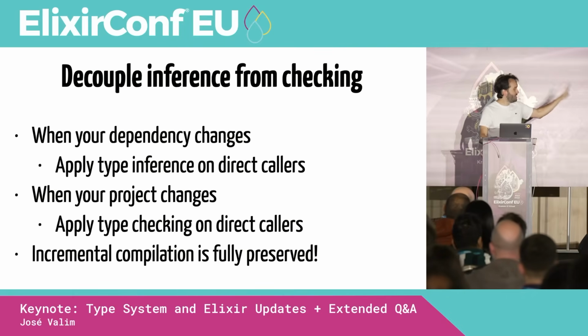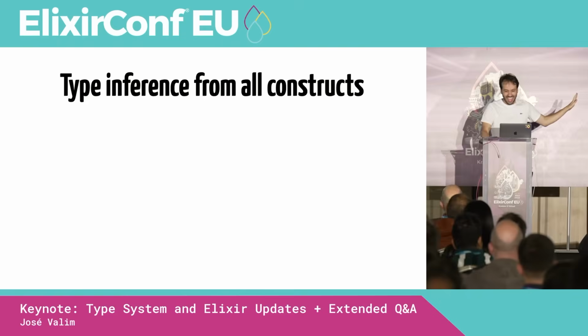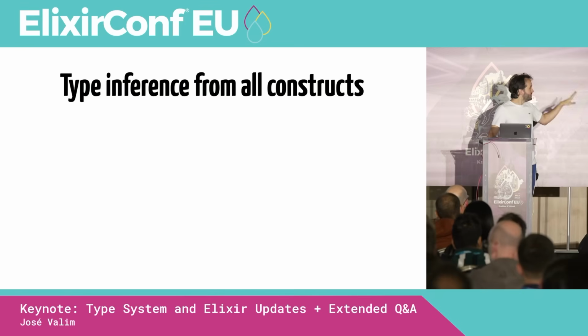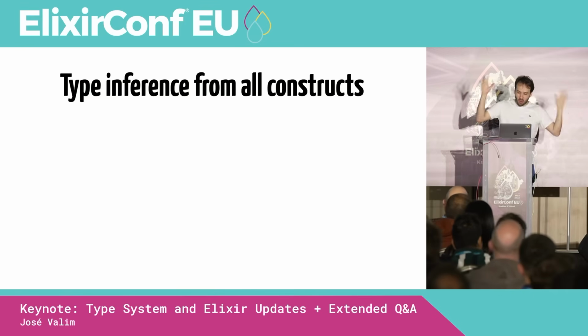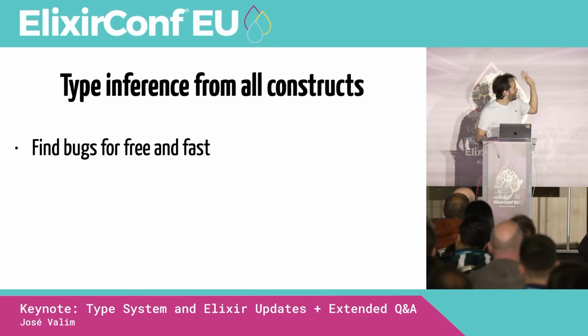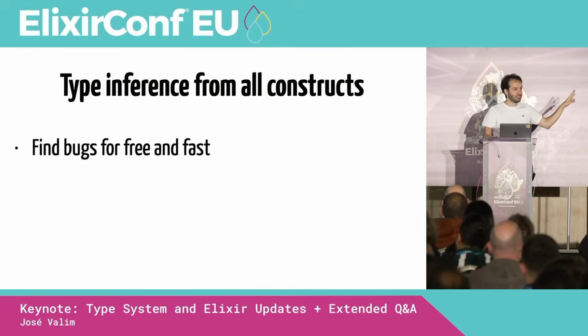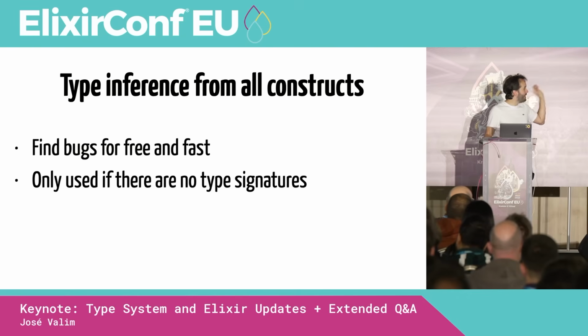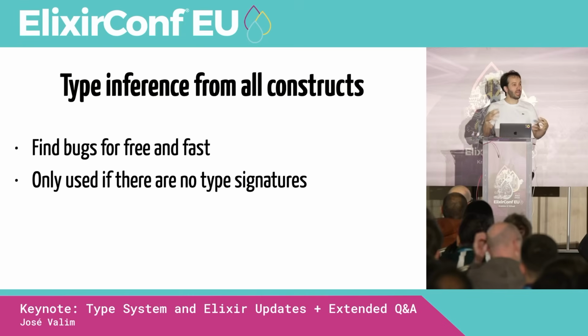Okay, so that's the idea. That's what we have been working on. And here's the thing. It's a lot of words, but what it means, the important slide, the thing that you have to care about is this. We want to find bugs for free and fast, okay? And what I'm saying is, we're only going to use type inference if there are no type signatures.